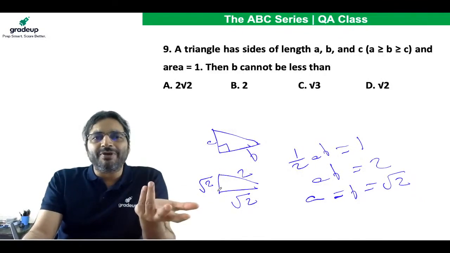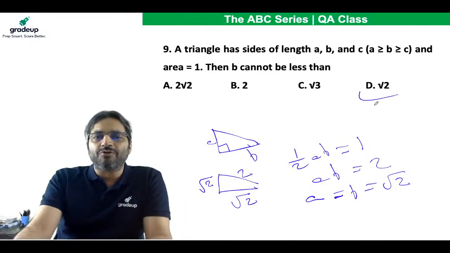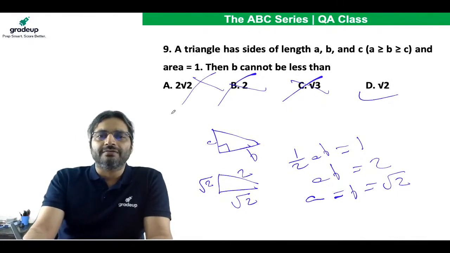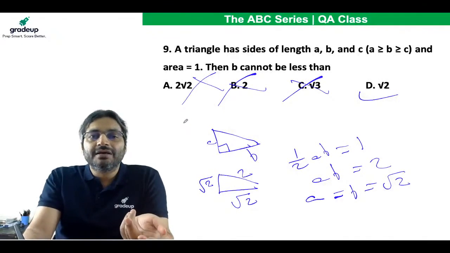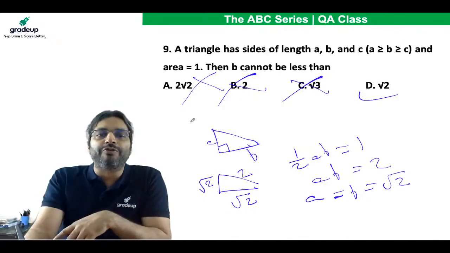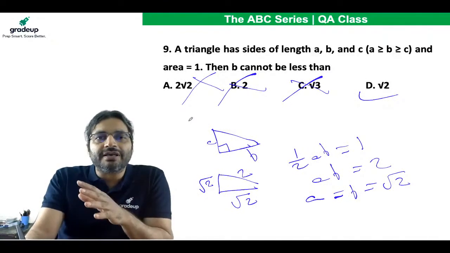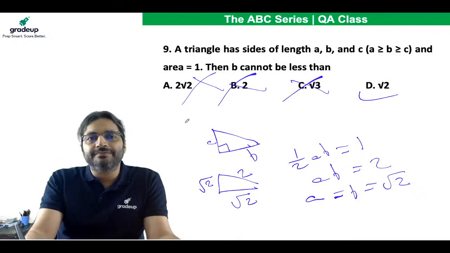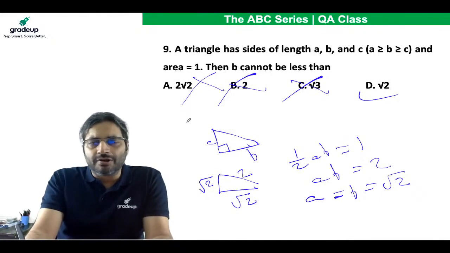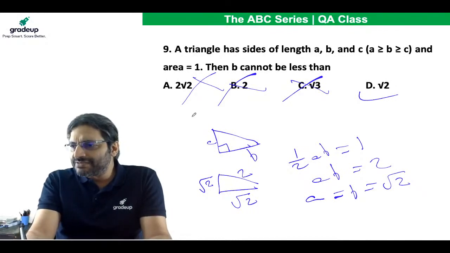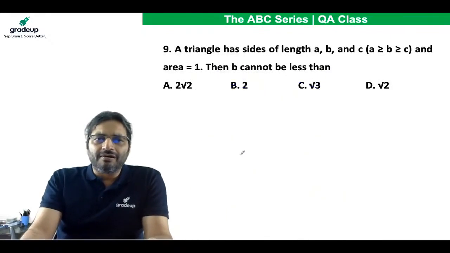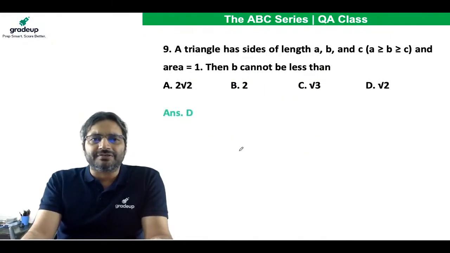So B can certainly be root 2. Root 3 is bigger than root 2. 2 is bigger than root 2. So root 2 is possible. How on earth can you mark anything other than root 2 here? And I'm of course not interested in that mathematical solution. Yes, Faz Alam, you're right. Alright, let's move to the next question.